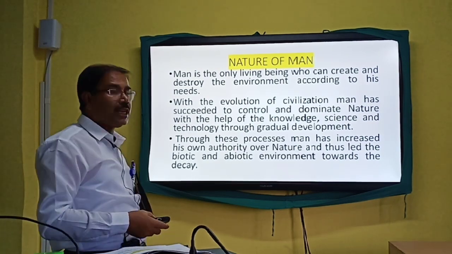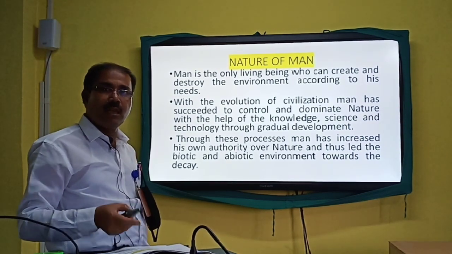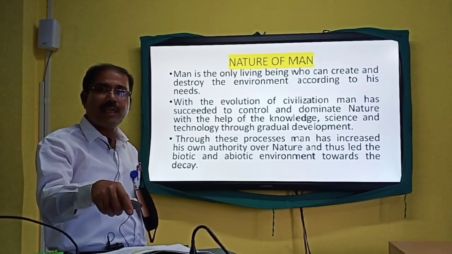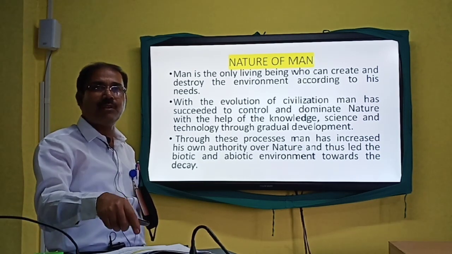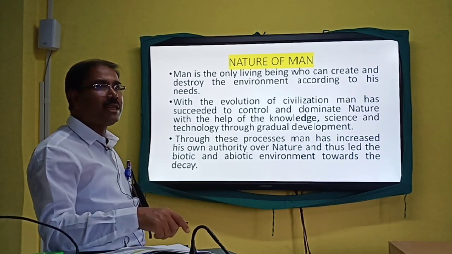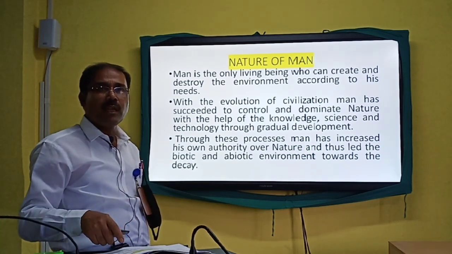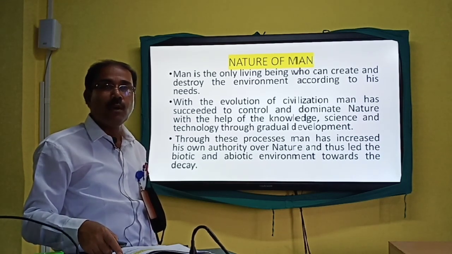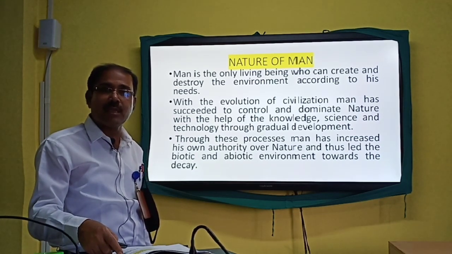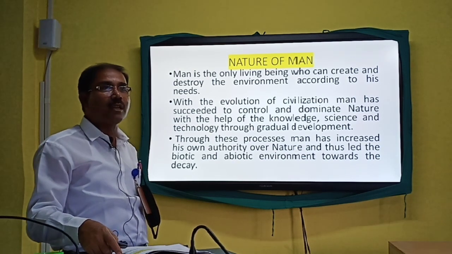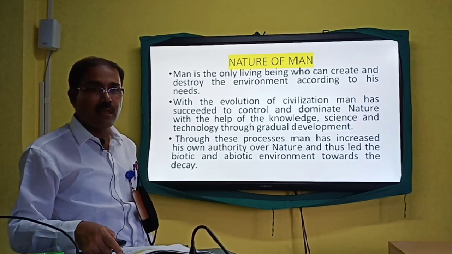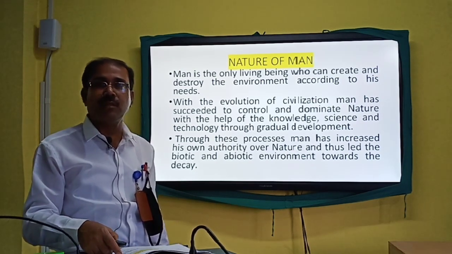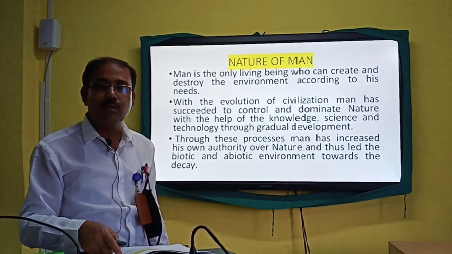Science and technology: technology means the devices and machinery with the help of which we are utilizing the knowledge which science has given us. Science basically is for the benefit and prosperity of human life. Once we try to use science for destructive purposes, the possibility of extinction of human civilization becomes very clear.